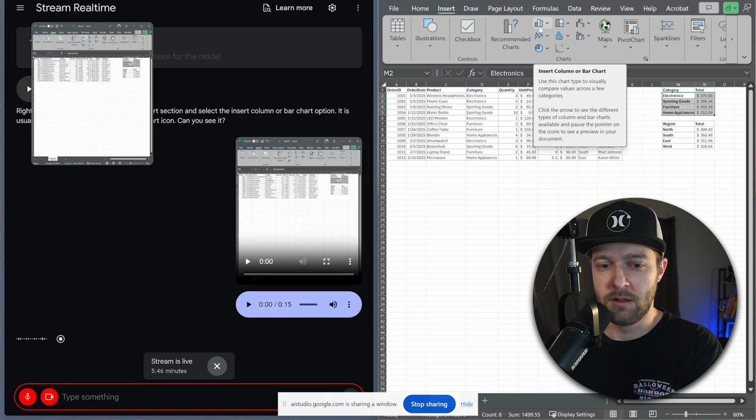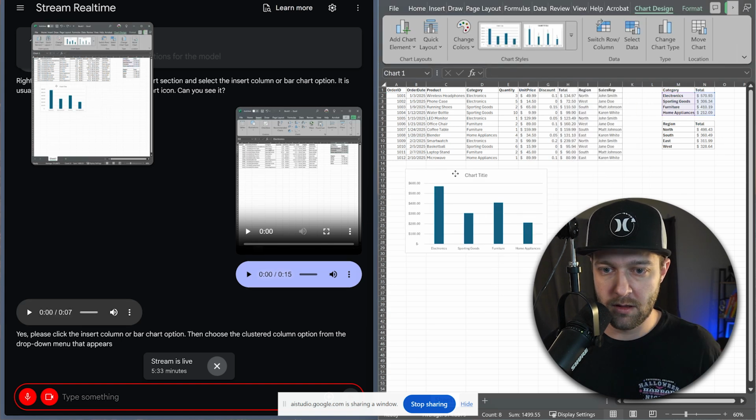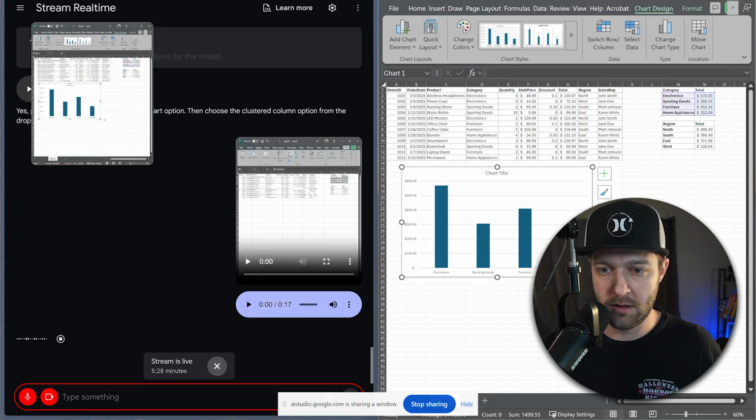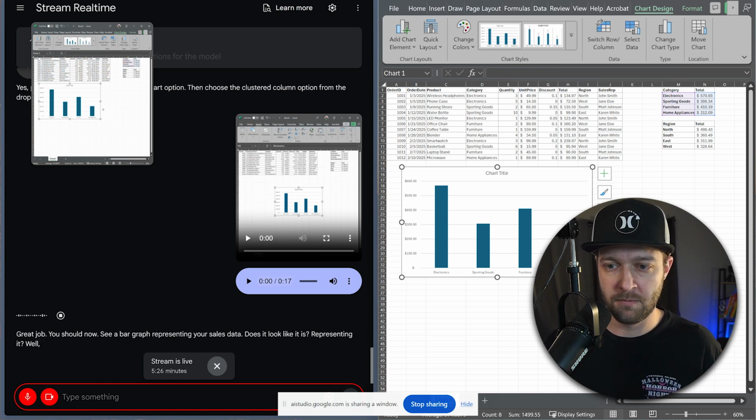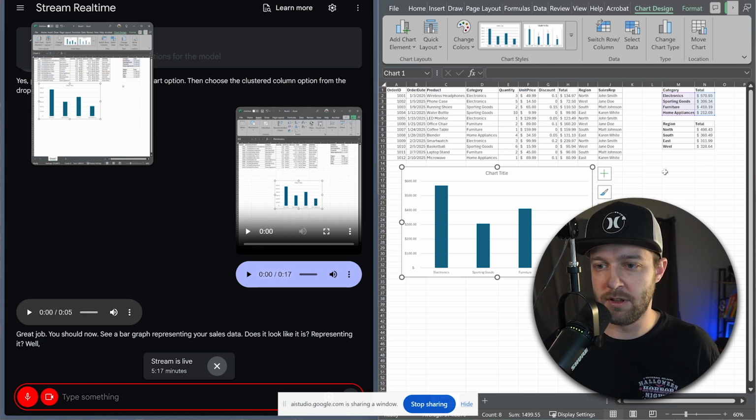Yes, please click the Insert Column or Bar Chart option. Then, choose the Clustered Column option from the drop-down menu that appears. Okay, cool, like that. Great job. You should now see a bar graph representing your sales data. Does it look like it is representing it well? Yeah, it appears to be representing the data well.